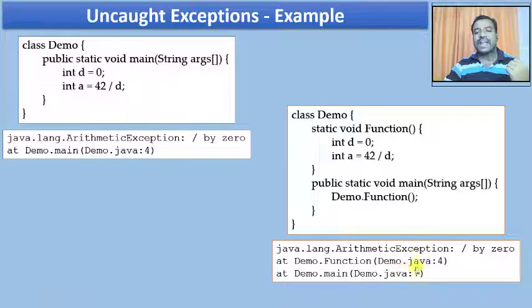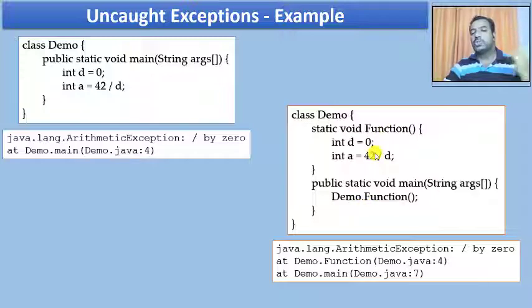In the stack trace, the first information is whatever exception I got, and it says the exception is at the function demo.function at line number 4, that is 1, 2, 3, 4. The exception also occurred in the main function, because the main function was the one calling the function, and that function had an exception.